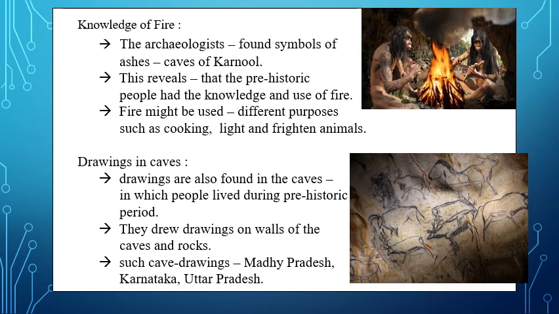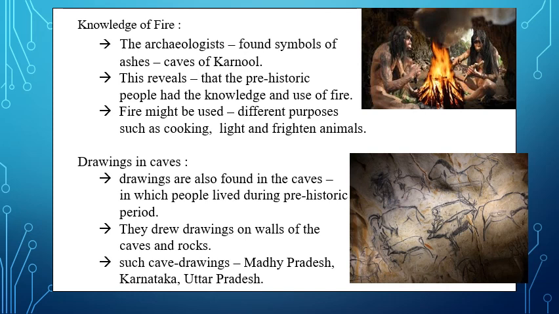In the caves of the hilly regions of Konnur, the archaeologists have discovered symbols of ashes. Ash means what remains of a wooden piece after it is burnt. The symbols of ashes are found in different parts of the caves of Konnur.